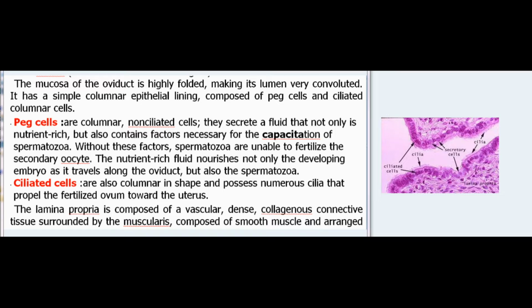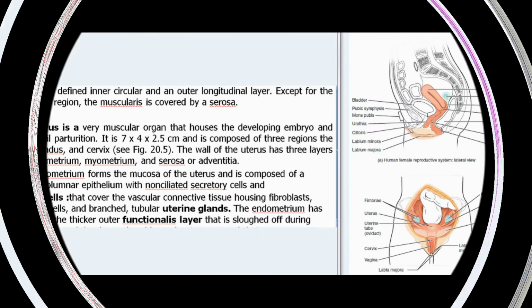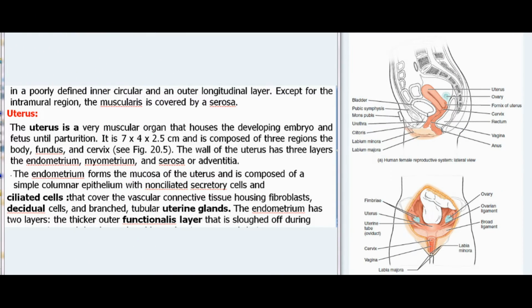Ciliated cells are also columnar in shape and possess numerous cilia that propel the fertilized ovum toward the uterus. The lamina propria is composed of a vascular, dense, collagenous connective tissue surrounded by the muscularis, composed of smooth muscle and arranged in a poorly defined inner circular and an outer longitudinal layer. Except for the intramural region, the muscularis is covered by a serosa.